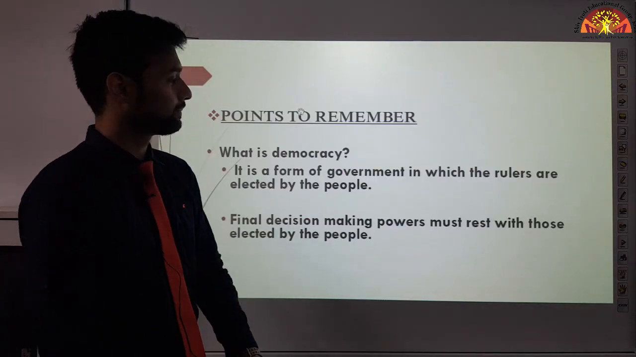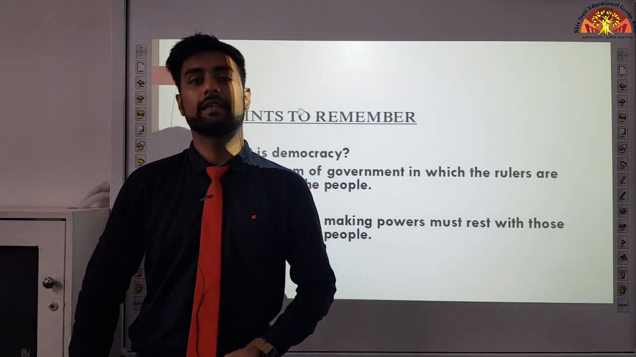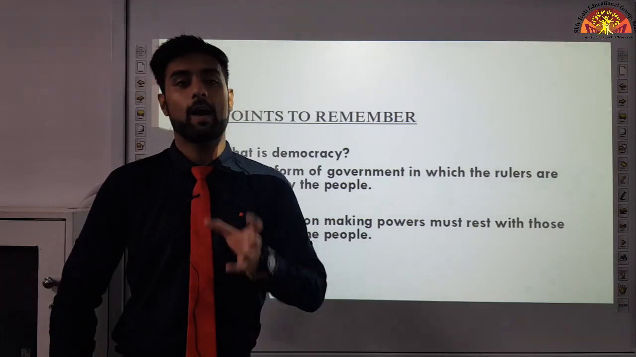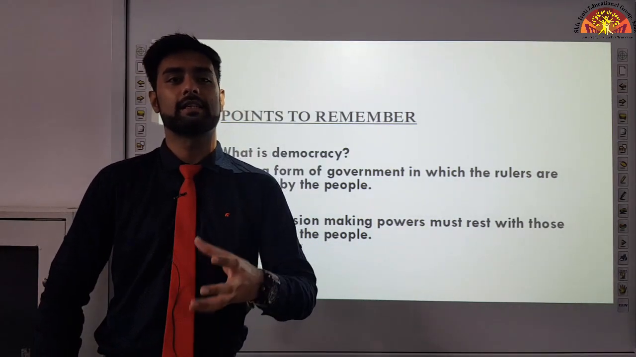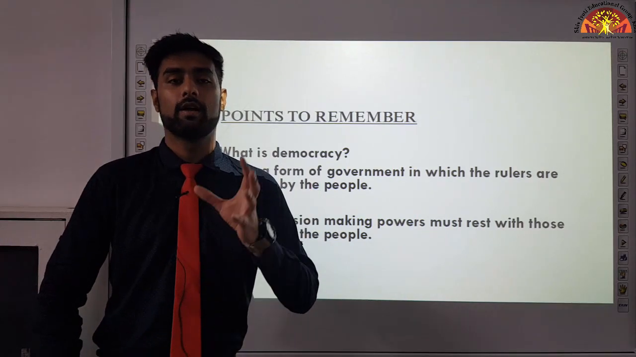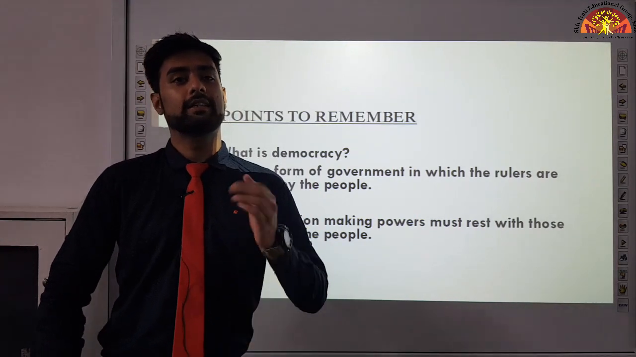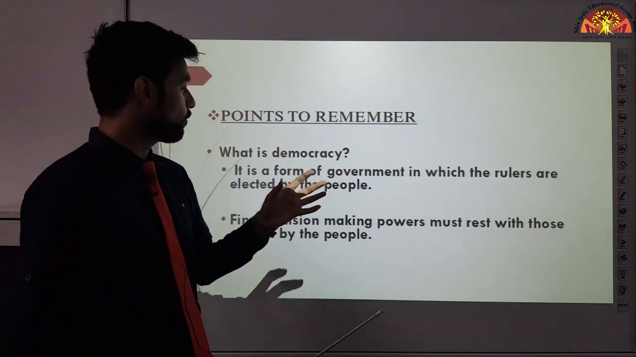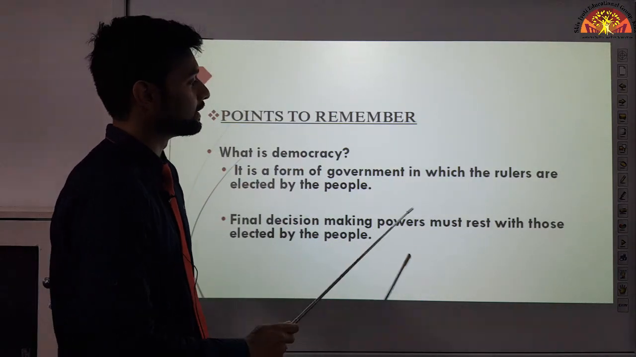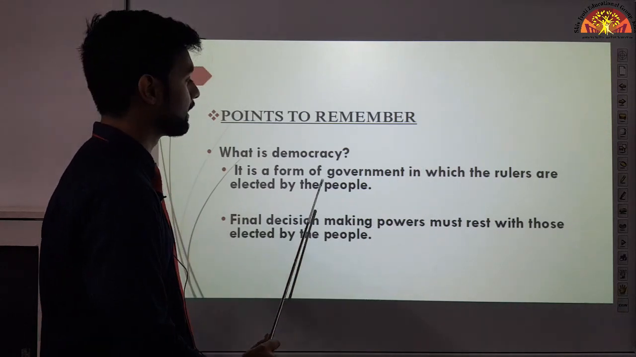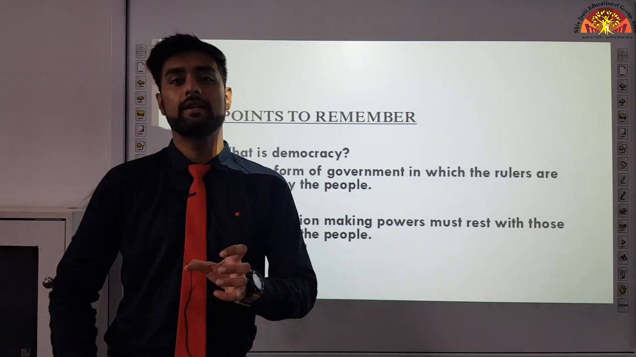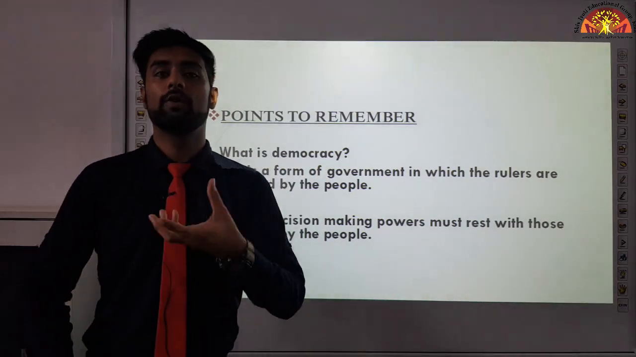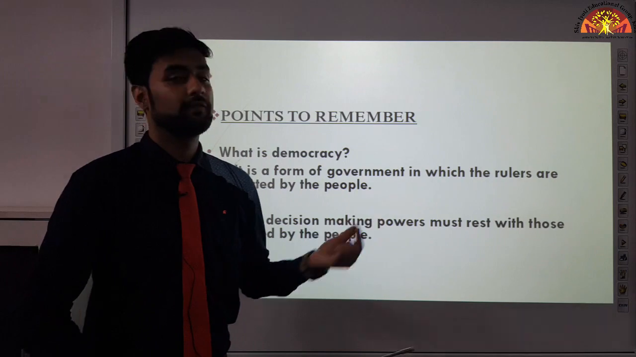Let us begin. So the first thing that the chapter is asking is, what is democracy? You have always been reading about democracy since class 6, right? So in this chapter we are revising this topic thoroughly. What is democracy? You already know that it is a form of government in which the rulers are elected by the people. The rulers, our leaders, are elected by whom? The general people of a country.